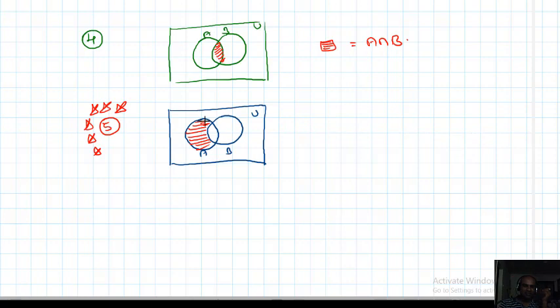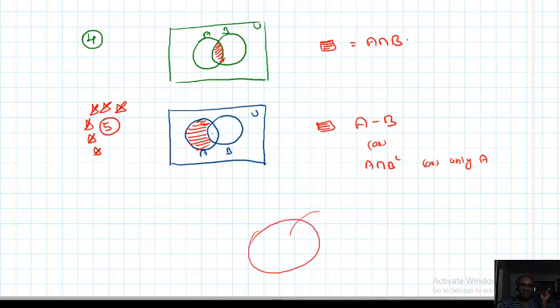From A, this portion is removed, or from A, B is removed. So the name of the shaded region is A minus B. From A, B removed, A minus B. Also, A intersection B complement. Only A, I can say, only A.